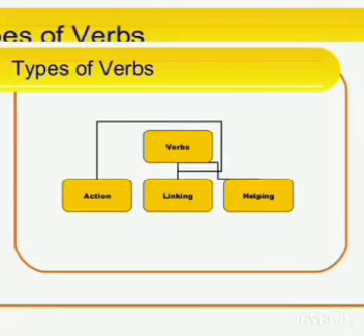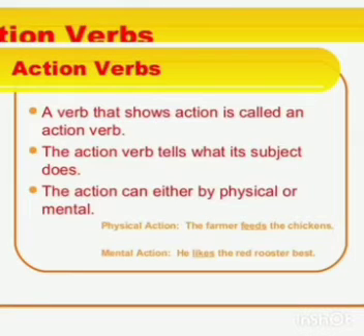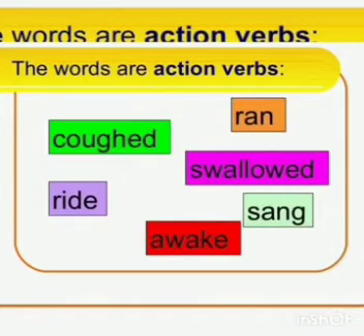Now let us discuss the types of verbs. Verbs are generally classified into three types: action verbs, linking verbs and helping verbs. Now let us discuss what is an action verb. An action verb is nothing but a verb which denotes the action in a sentence. It tells what the subject does in a sentence. So coughed, write, awake, sang, swallowed, ran. All these words denote action, so they are called action verbs.